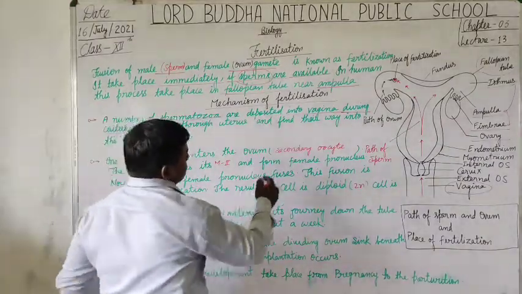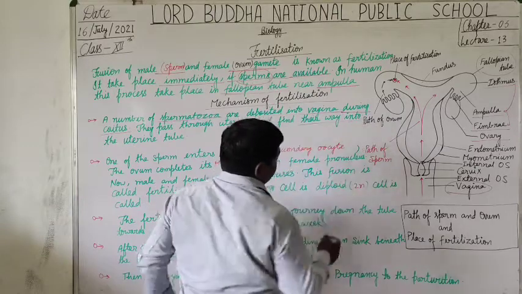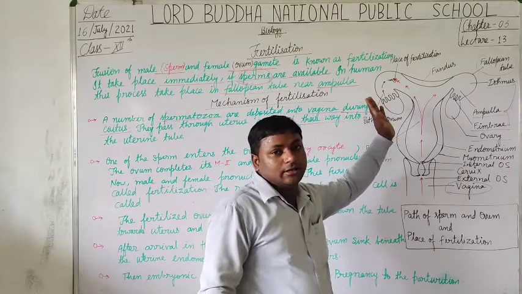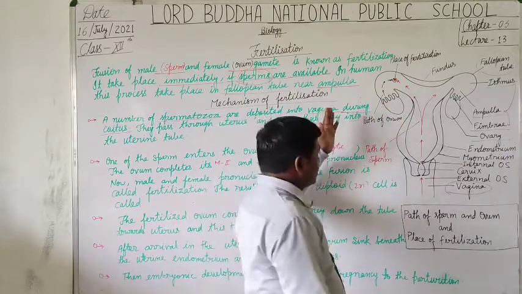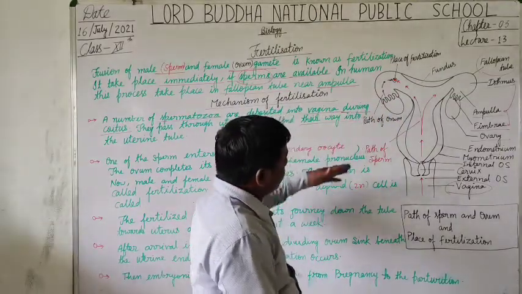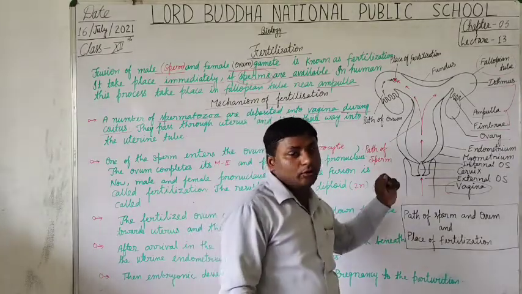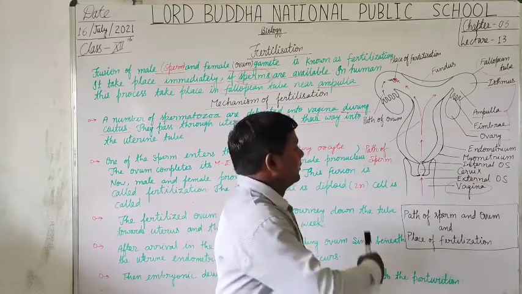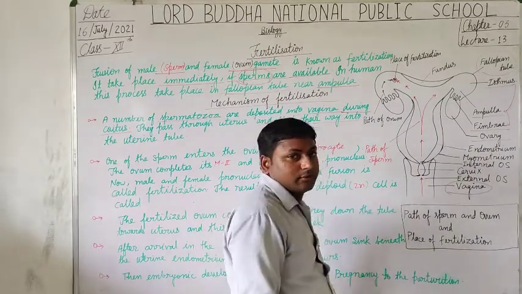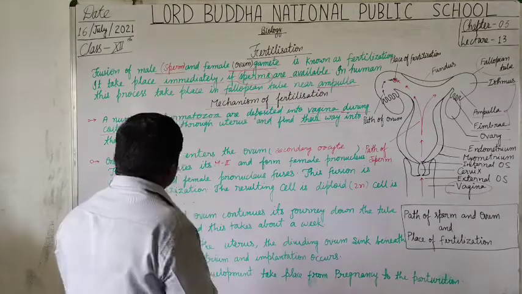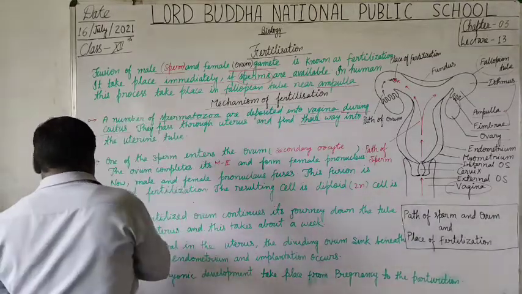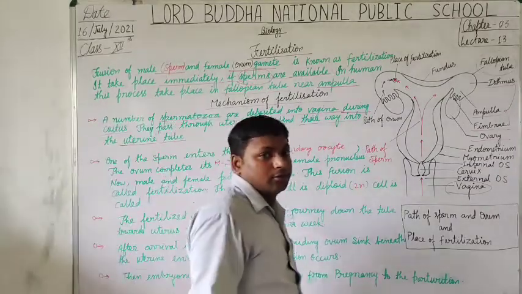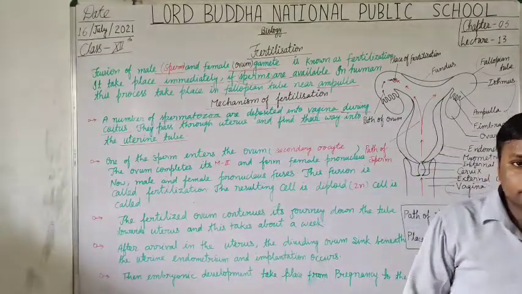And they find their way. Some of the sperms go towards the right side of the fallopian tubes and some go to the left side of the fallopian tubes, into the uterine tube, that is also called fallopian tube.